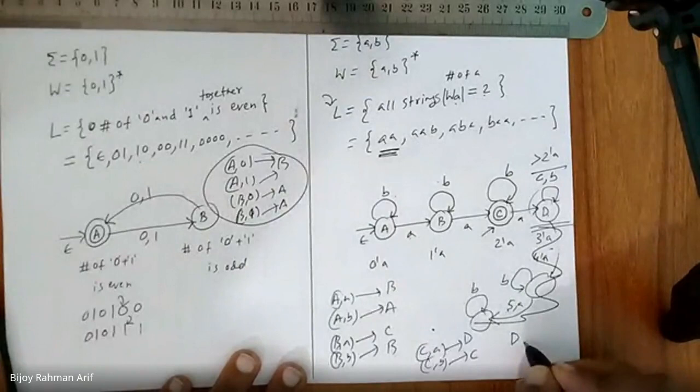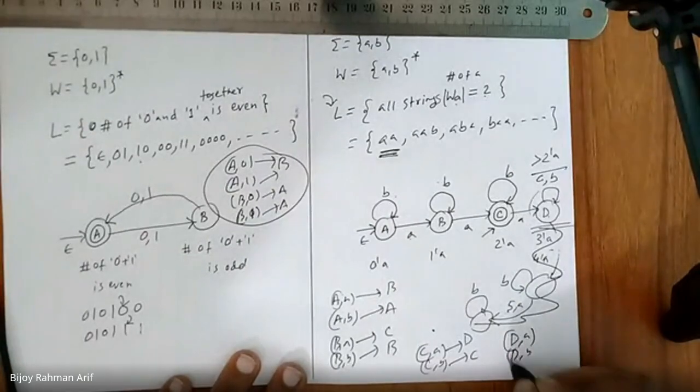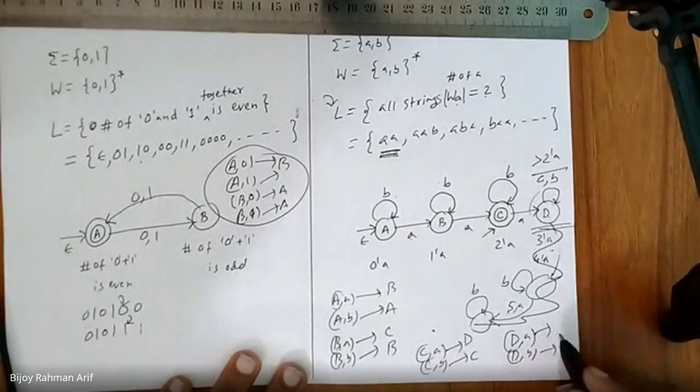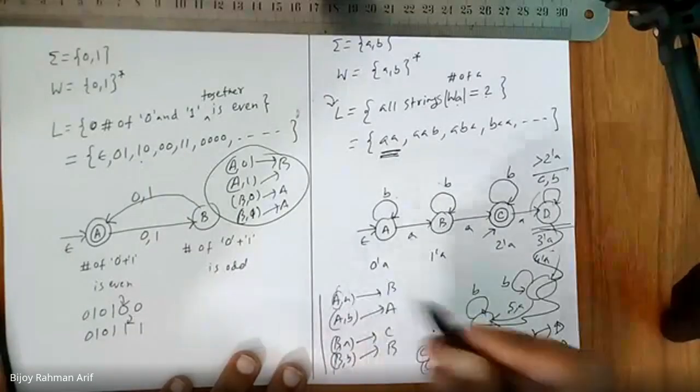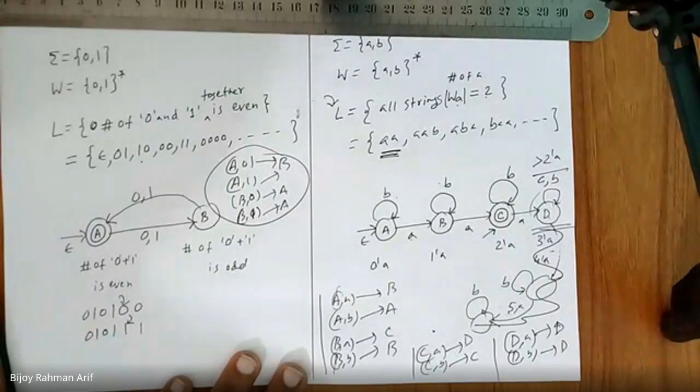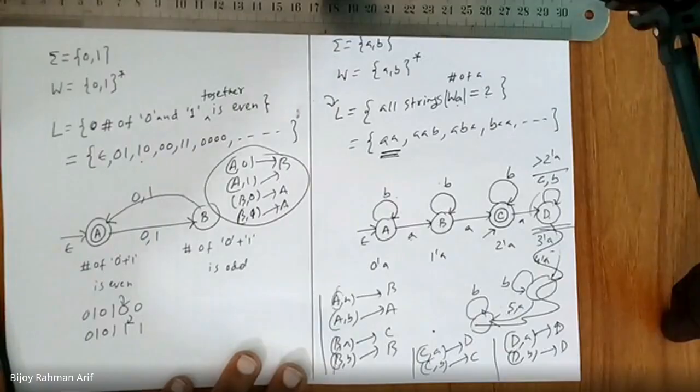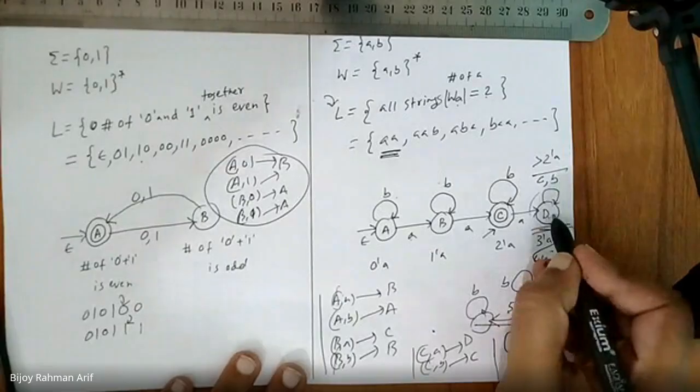Okay. Now, D comma A, D comma B. Do you have a transition on both? Yes, sir. So all the elements in the domain are used. Am I right or not? Yes, sir. But it will continue if the number of A's increases. So if we add another transition, like 7 A's or 8 A's, it will always remain in this state.